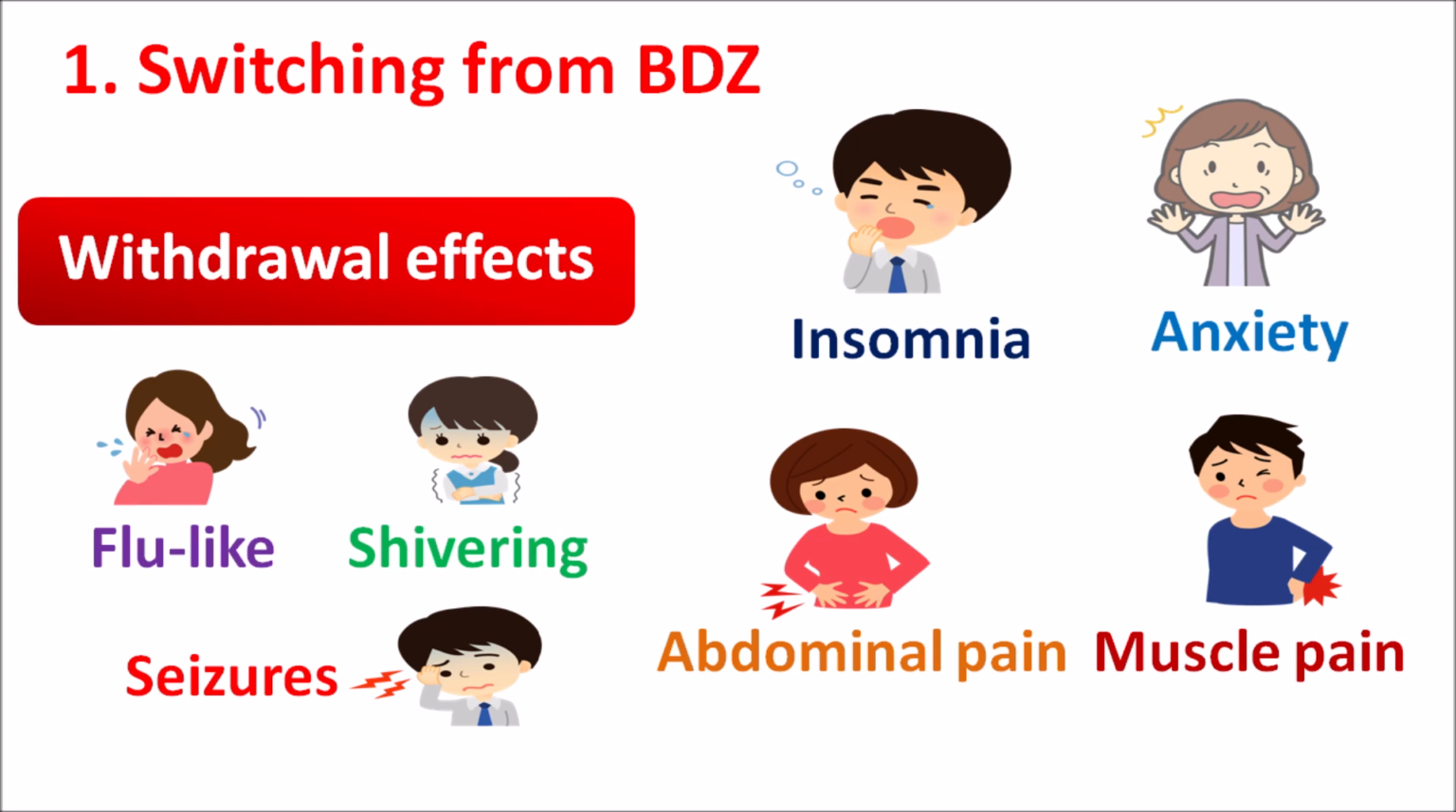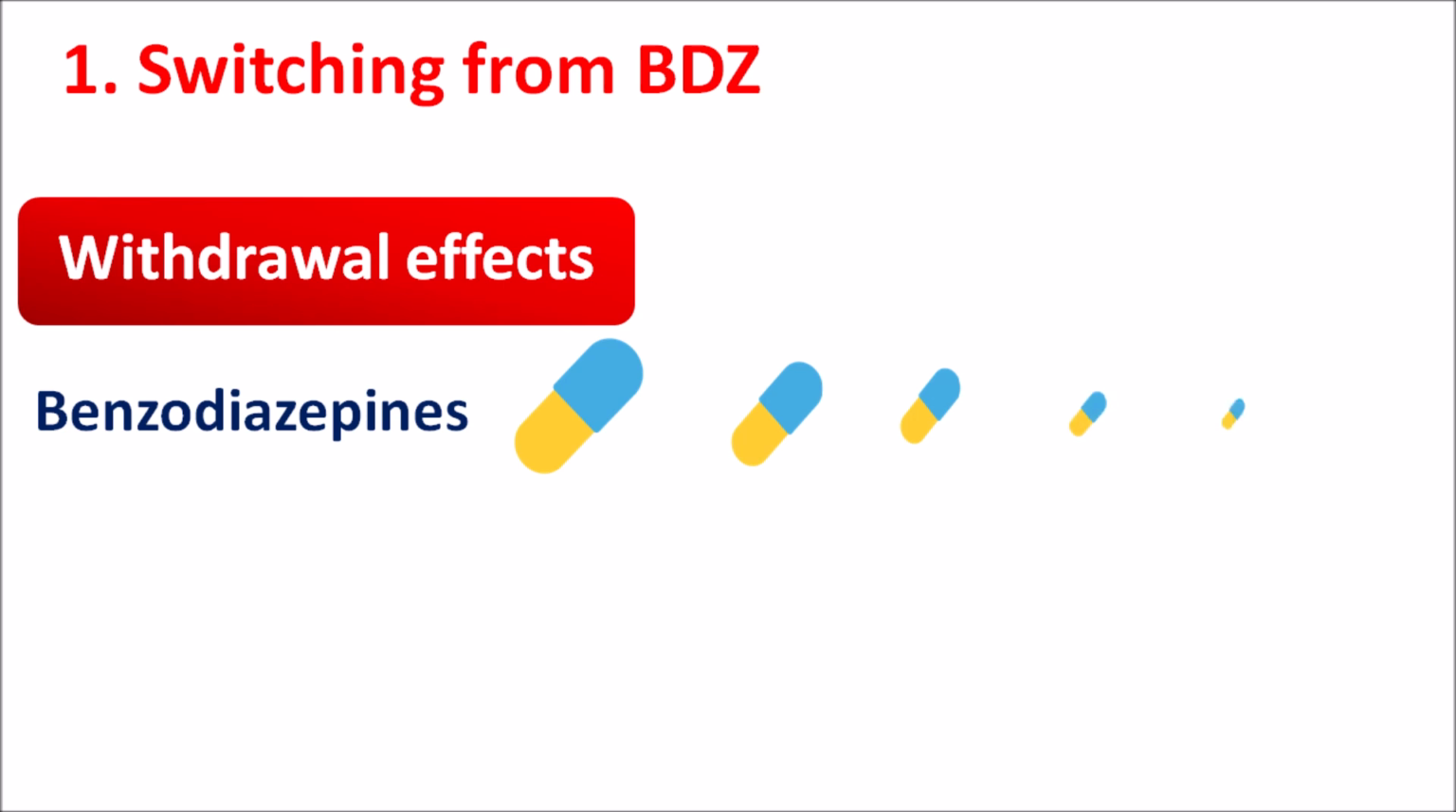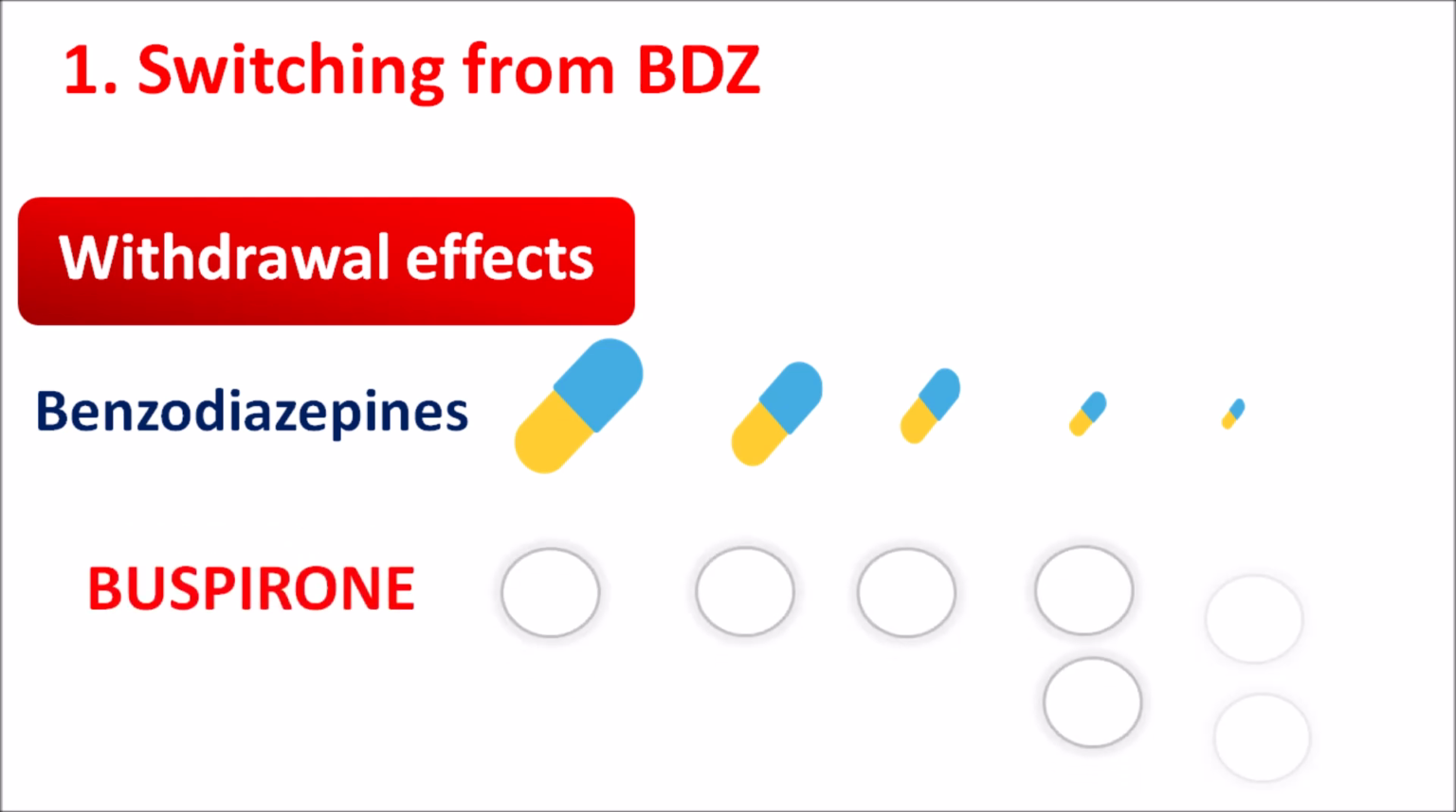That's why benzodiazepine should not be suddenly stopped. Instead, the dose of the benzodiazepines should be slowly tapered over a few weeks. At the same time, buspirone therapy should be started such that it can replace the pharmacological effects of benzodiazepines slowly. So this reduces the development of withdrawal effects in the patients. So sudden replacement of benzodiazepines with the buspirone should be avoided in order to eliminate withdrawal effects.